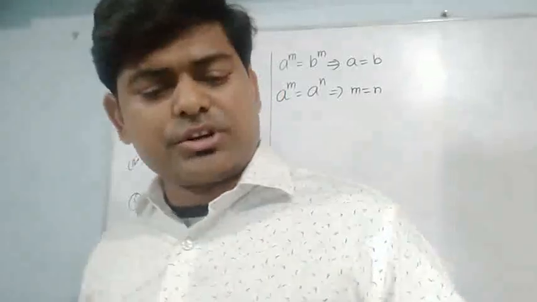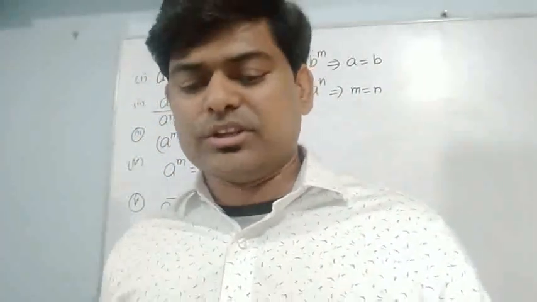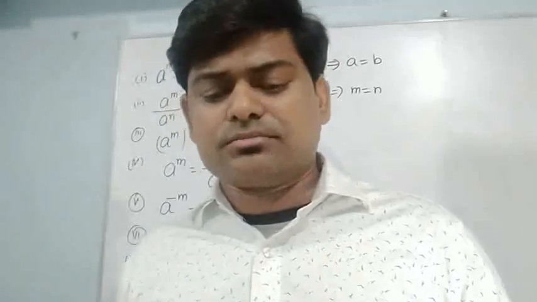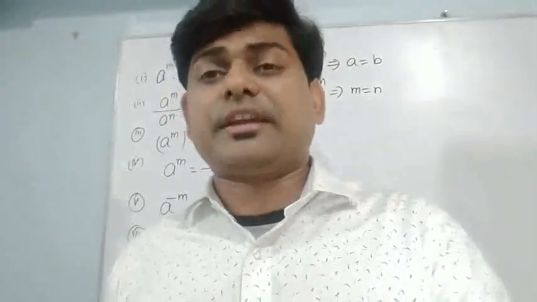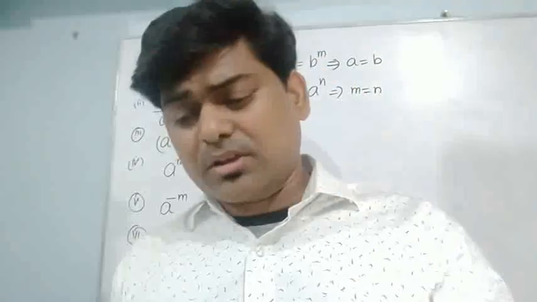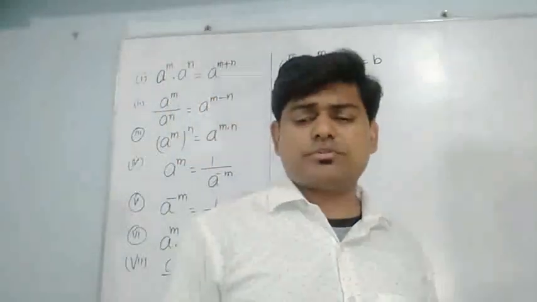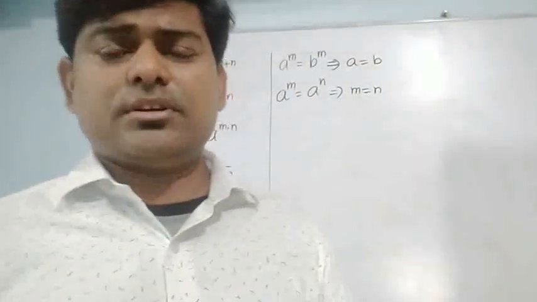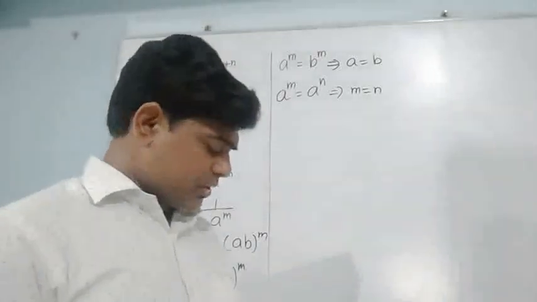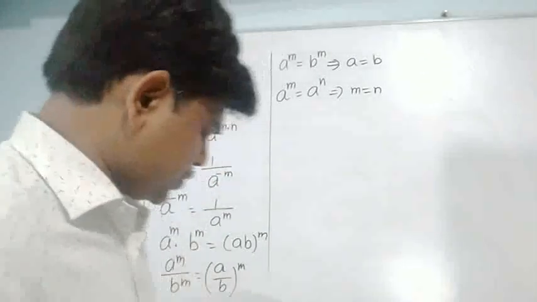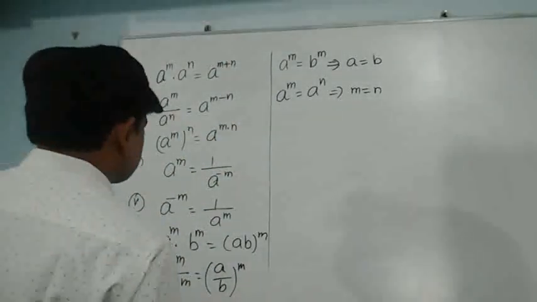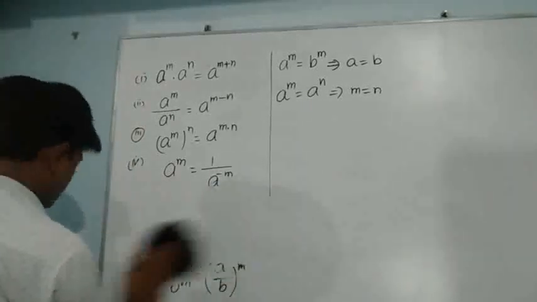After question number 20, we have some different types of questions, some proofs and all these things. So these next 20 questions will take us some time, but these starting ones will not take so much time. I am just going to solve some questions, you can see, and it will be easy for you.